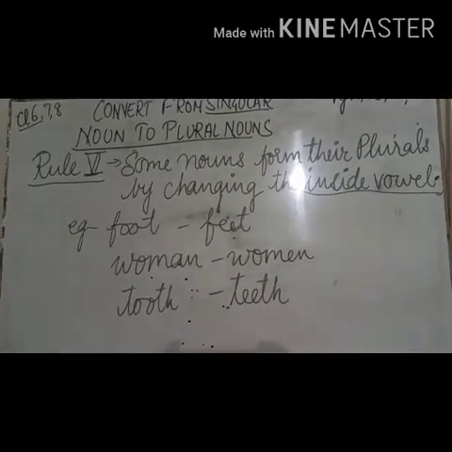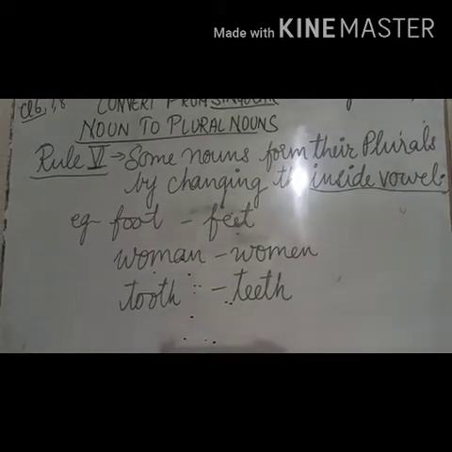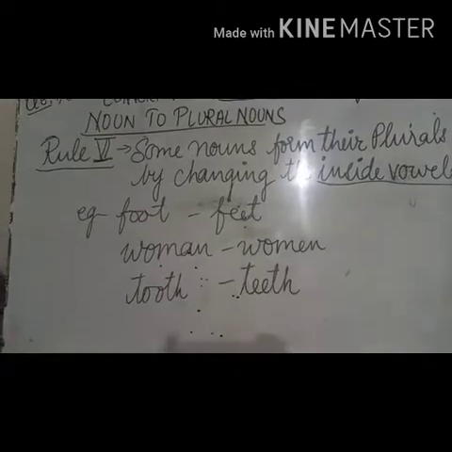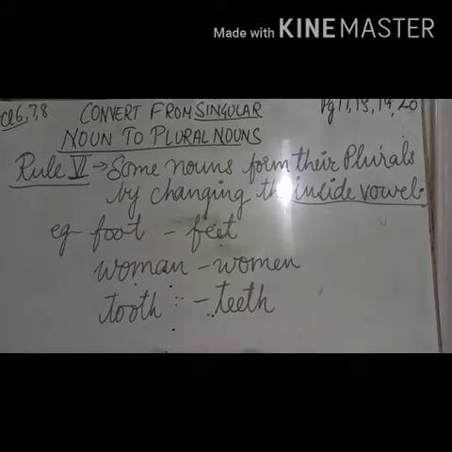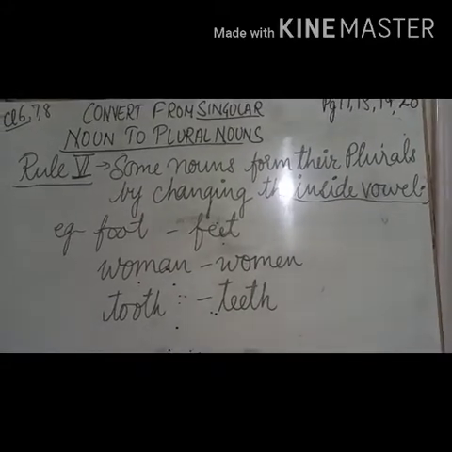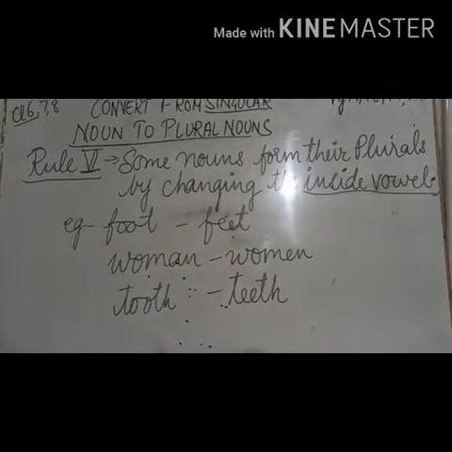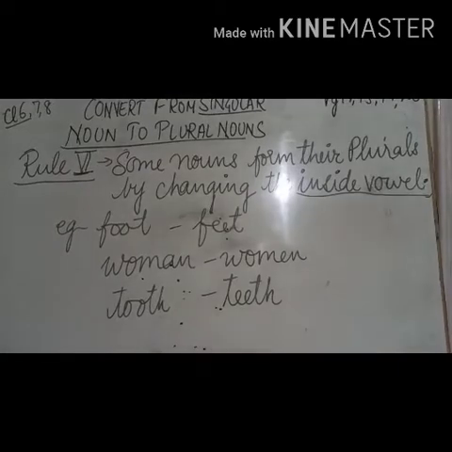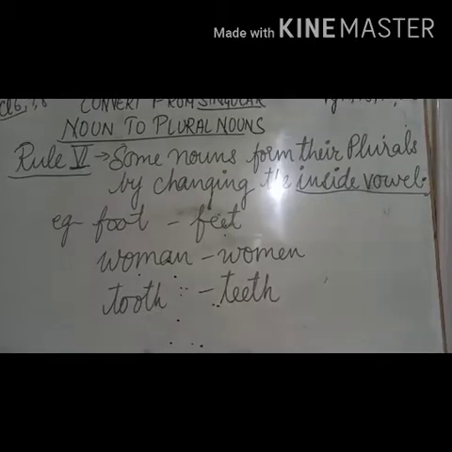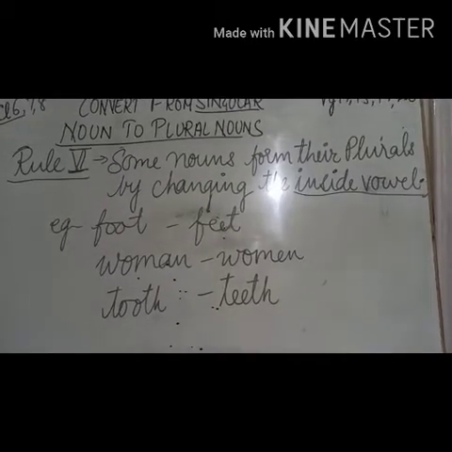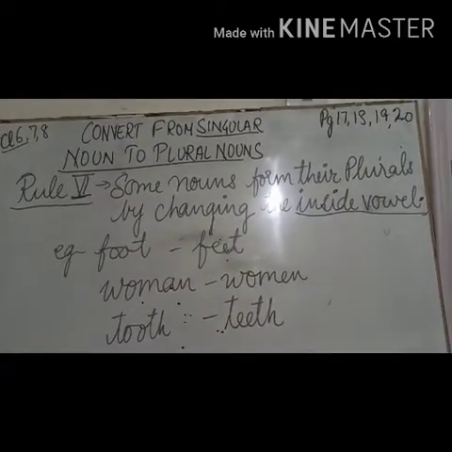Man will change into men. Tooth changes to teeth. Double o is replaced by double e. So from singular to plural, some nouns form their plurals by changing the inside vowels. So this is rule number 6.